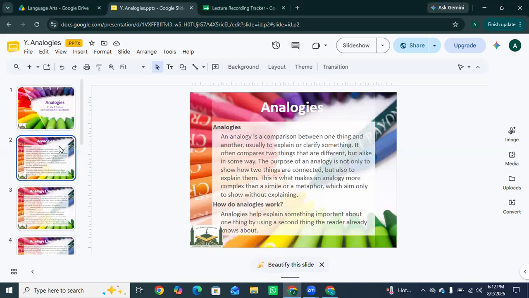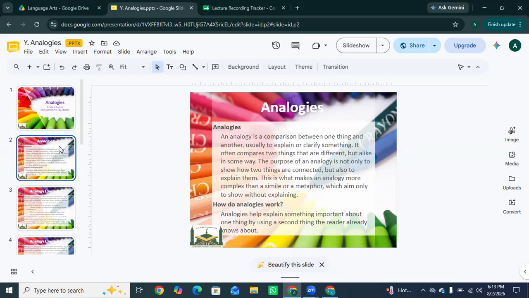Unlike similes and metaphors, analogies don't just compare, they also help us understand something better.